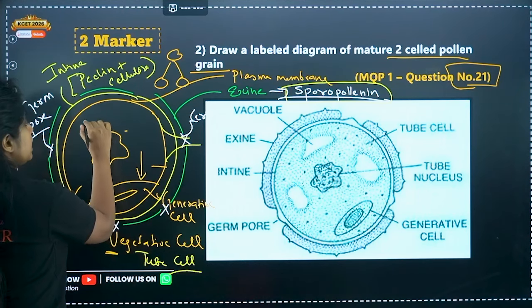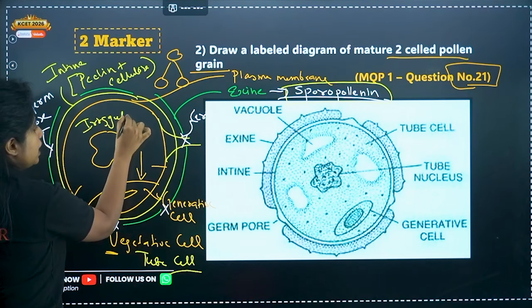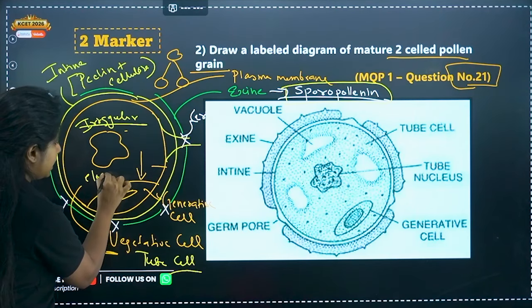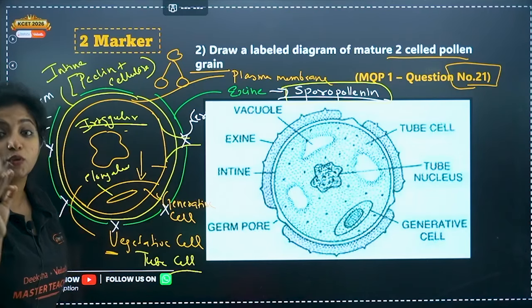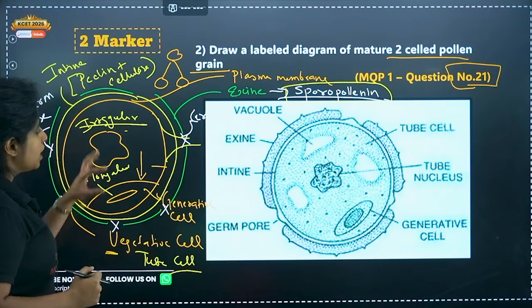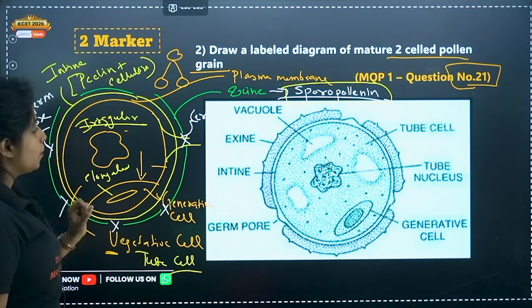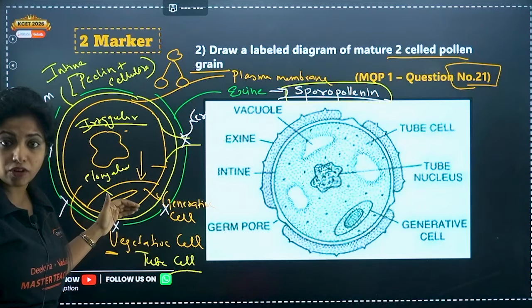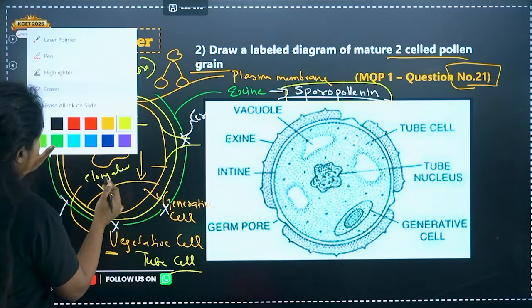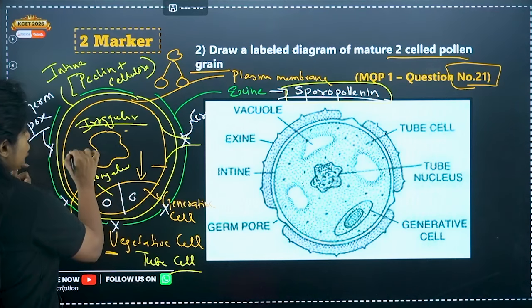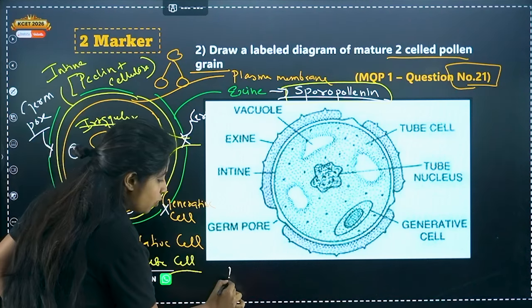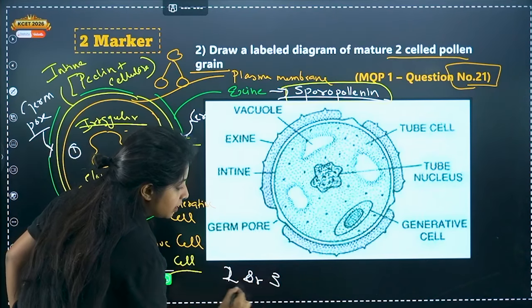If you see the vegetative cell, the nucleus is irregularly shaped. If you look at the generative cell, the nucleus is elongated. It is long. Please remember, you get questions regarding that as well. Now the next type of question that can come is how many cells are there in total in a pollen grain. My dear children, a pollen grain can have two cells, or if you go beyond, the generative cell also undergoes mitosis. In that case, you have 1, 2, 3 cells. So a pollen grain can have 2 cells or it can have 3 cells.